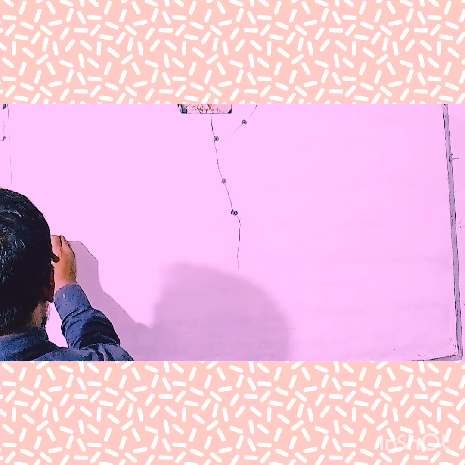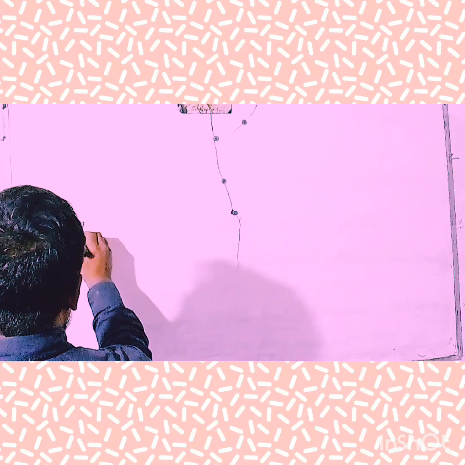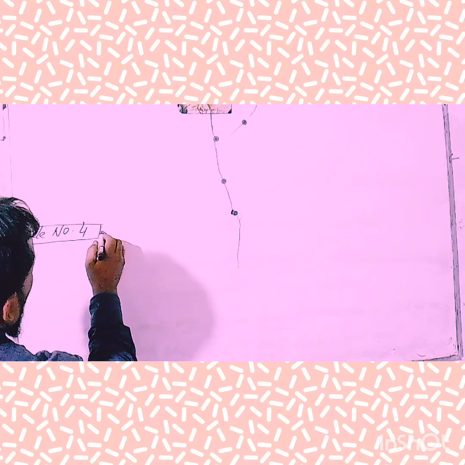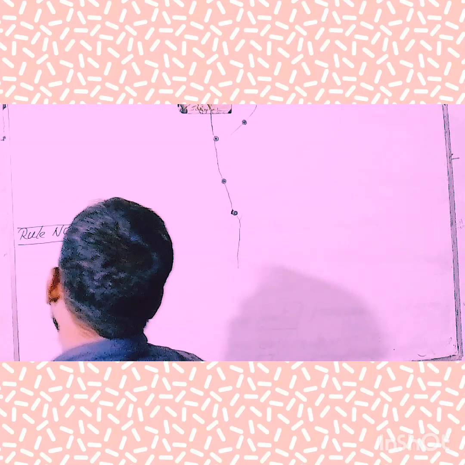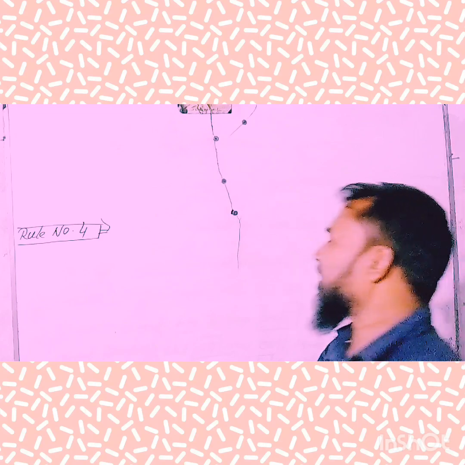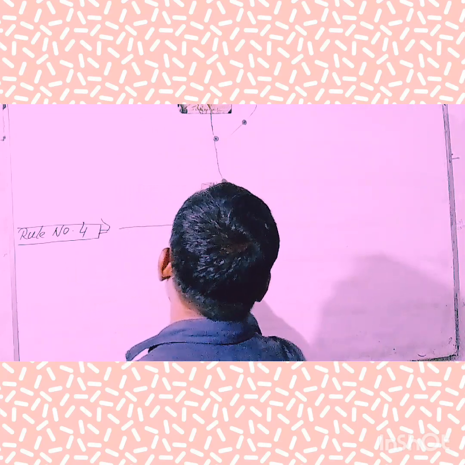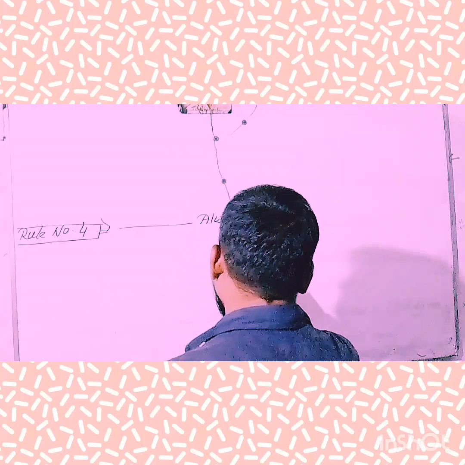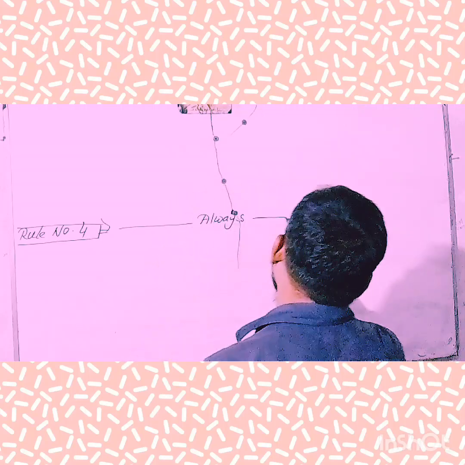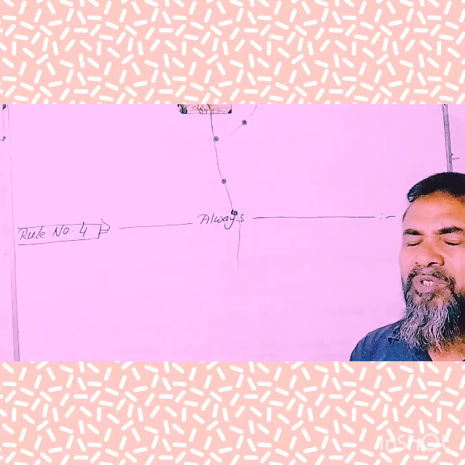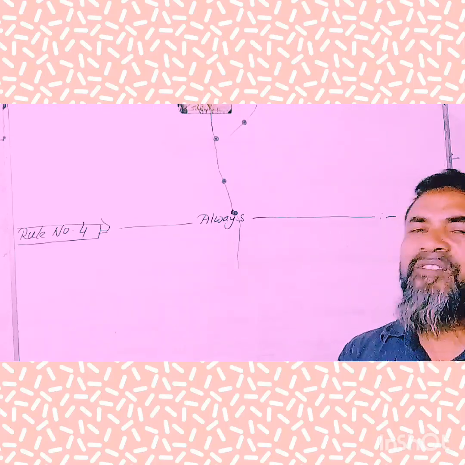Take a look at the board and try to understand whatever I want you to understand. In rule number four, the main precondition is that if any imperative sentence starts with "always", you'll have to follow the following structure when converting an active voice into passive voice.